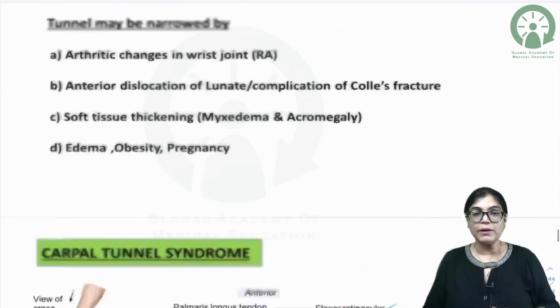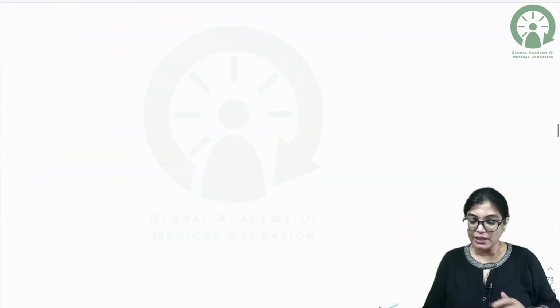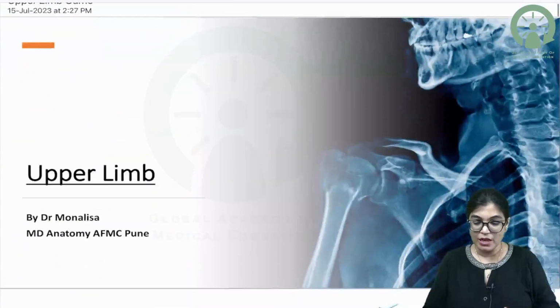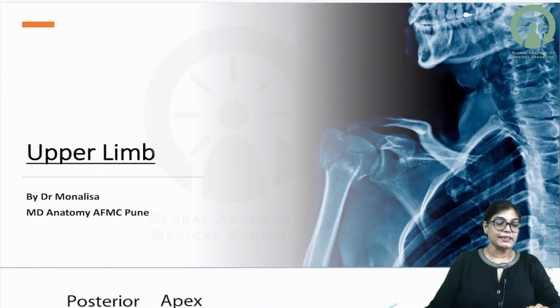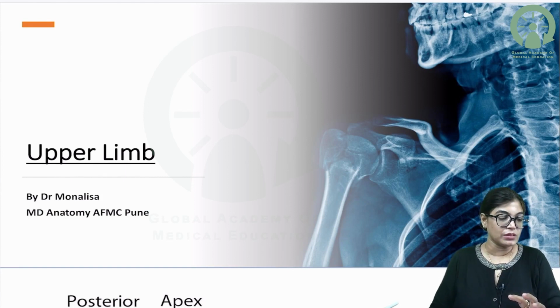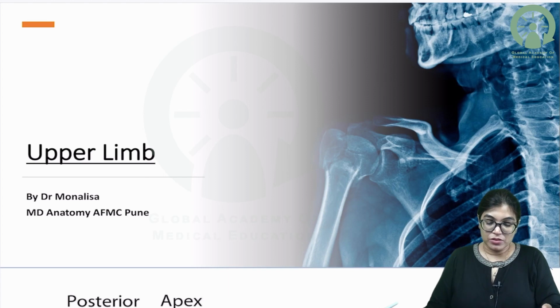Okay. So, in the upper limb category, the important topics are nerves, the brachial plexus, and a few important arteries and spaces. I want everybody to have detailed knowledge of the upper limb, because that is very, very important for you to note down. So, let's talk about the upper limb.